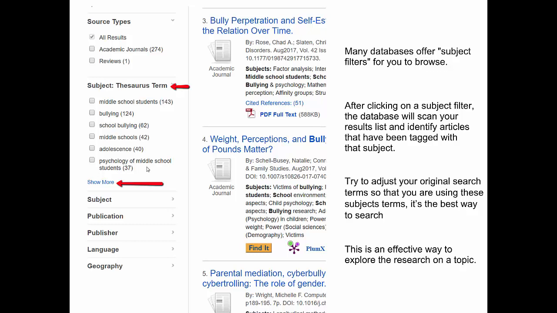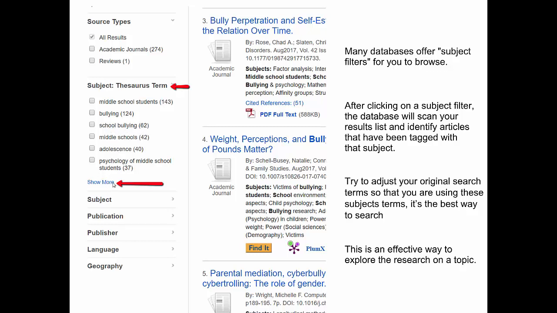But what happened here is that the database looked through everything in this list, and it's showing me the most reoccurring subject terms here. So I'm just seeing if the terms I used to search with were the terms that the database uses. You know, there's bullying and school bullying. This is the official vocabulary. I'll start using these as my search terms.